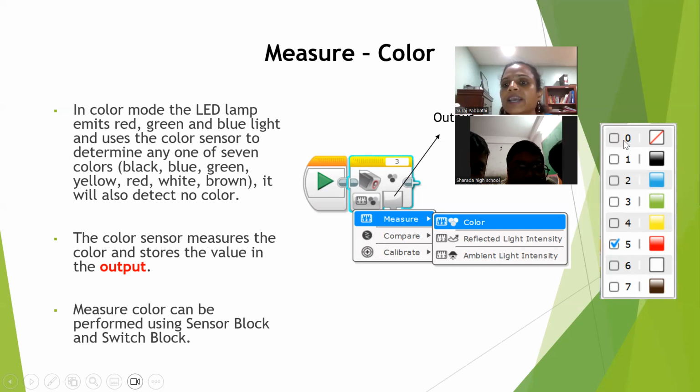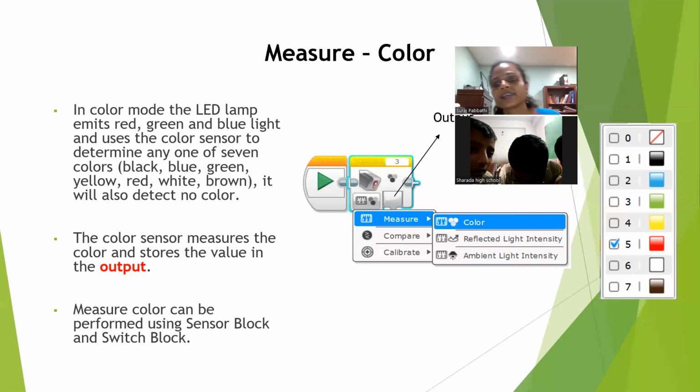What does 0 mean? If it does not identify, if it does not understand the color, yeah. If it does not understand the color, or if we show something else, I know we don't have anything other than these, but we have dark, light yellow, light blue, something like that. If it doesn't understand the color, or if the color sensor is too far to detect any color, at that time it will show 0. Okay. So basically, if it doesn't identify the color, it will show you 0.